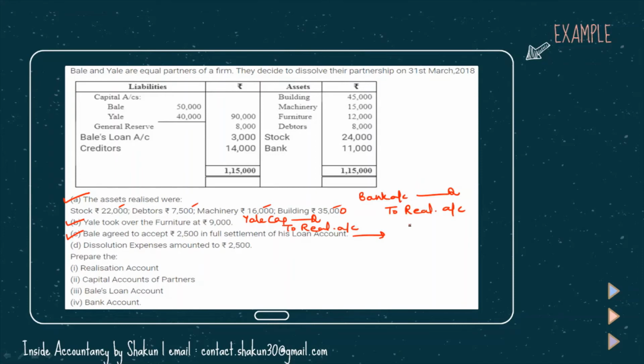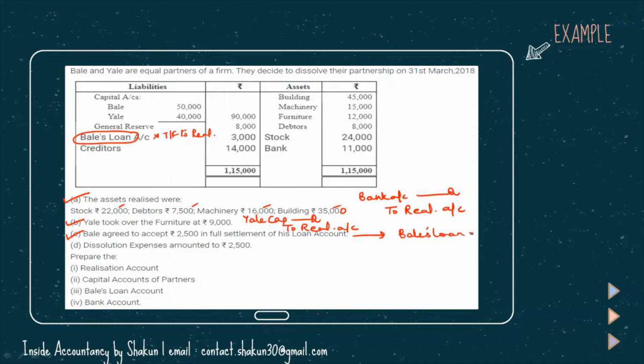He agreed to accept 2500 in full settlement of his loan account. Please remember that Bale's loan is a partner's loan and it has not been transferred to realization account. We have not transferred this liability to realization. Partner's loan account has to be settled through cash, but now we are making the payment in full settlement. So our entry would be, since it is a liability which is going to be paid now,